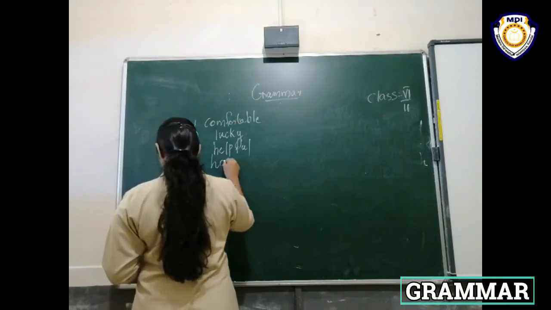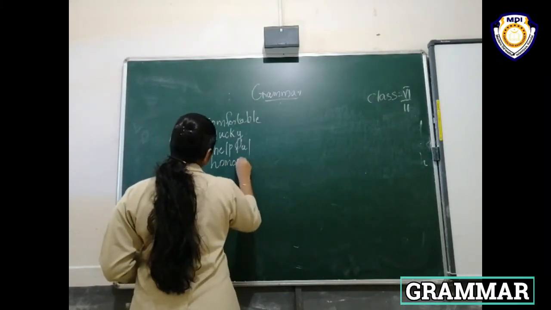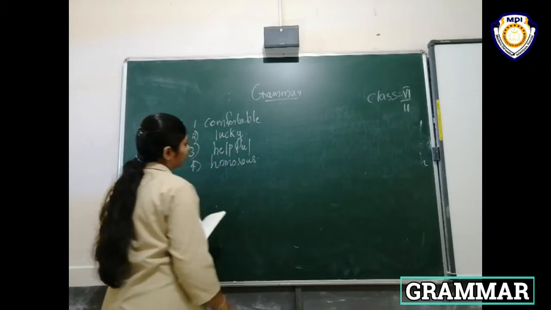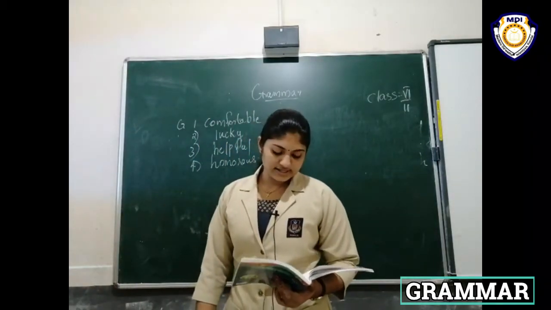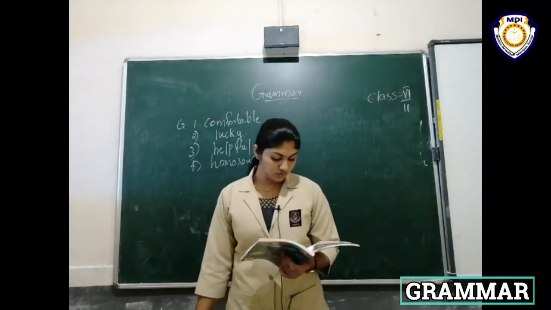Then the answer: we are adding ous. Yes. Humorous. Okay. Then 5, 6, 7, 8, that is the homework. All of you find out the answers yourself.